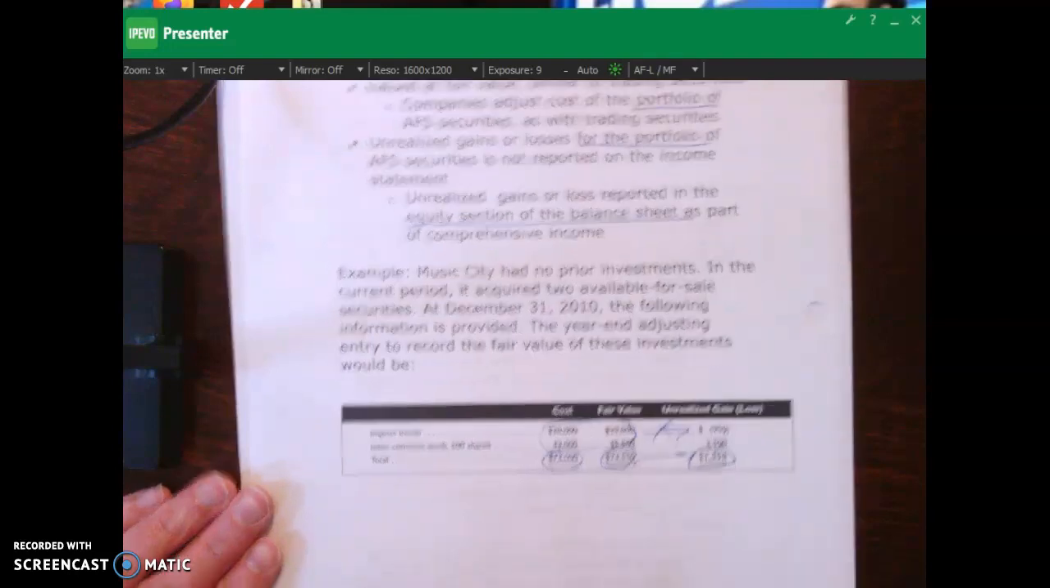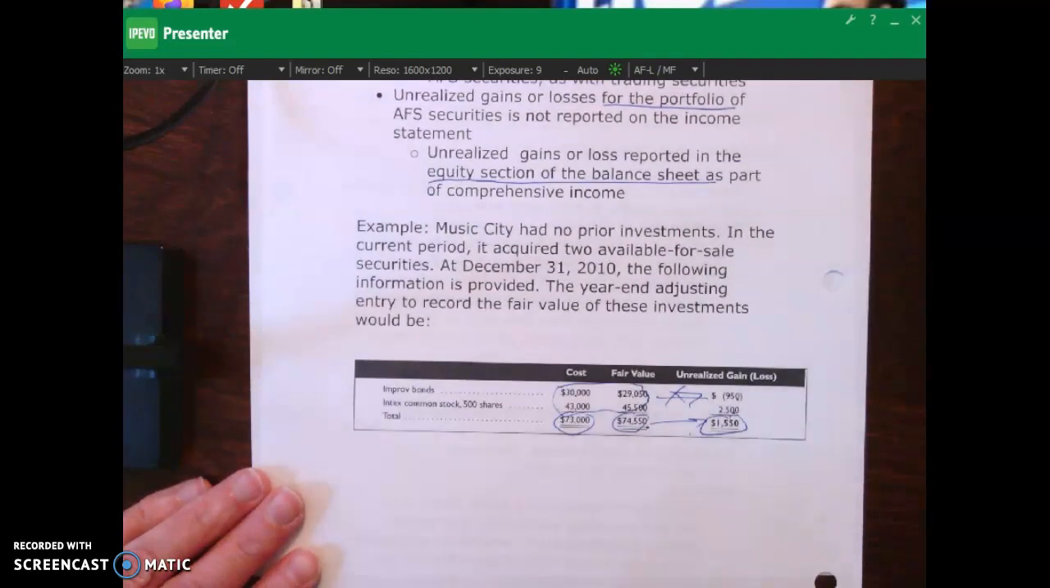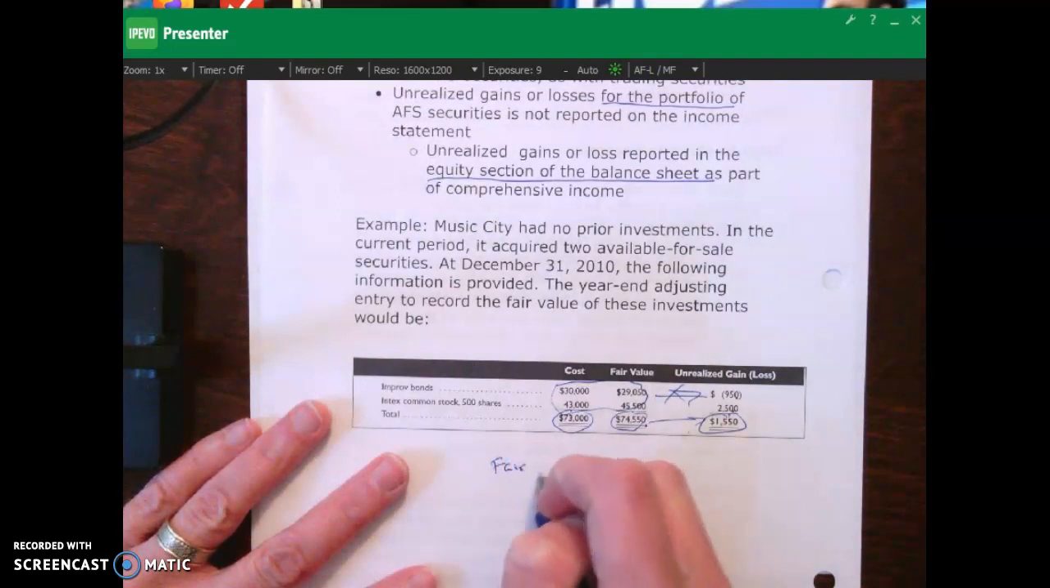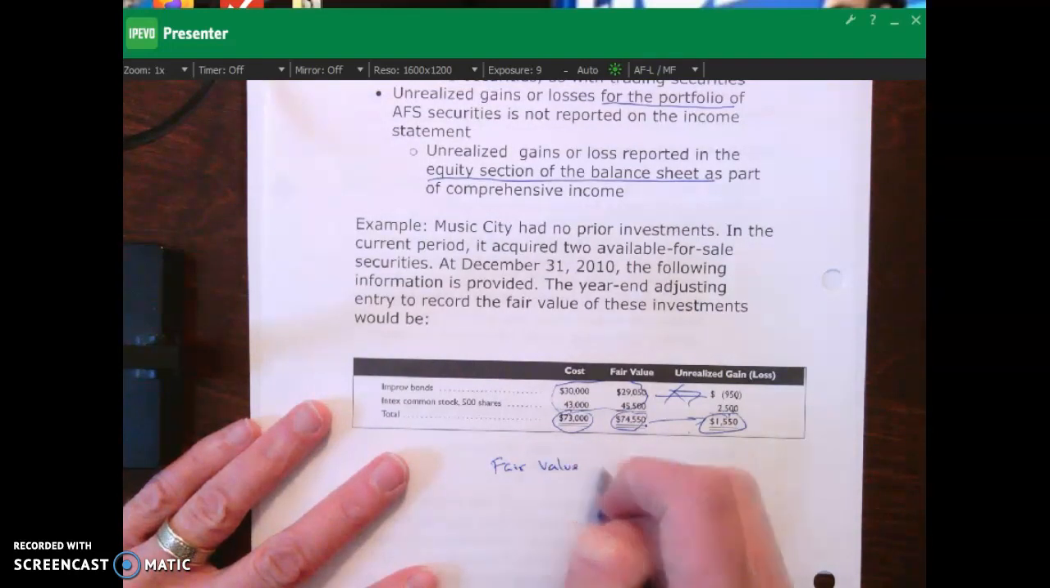Okay? So similar to what we did with our trading securities, we would debit our fair value adjustment.